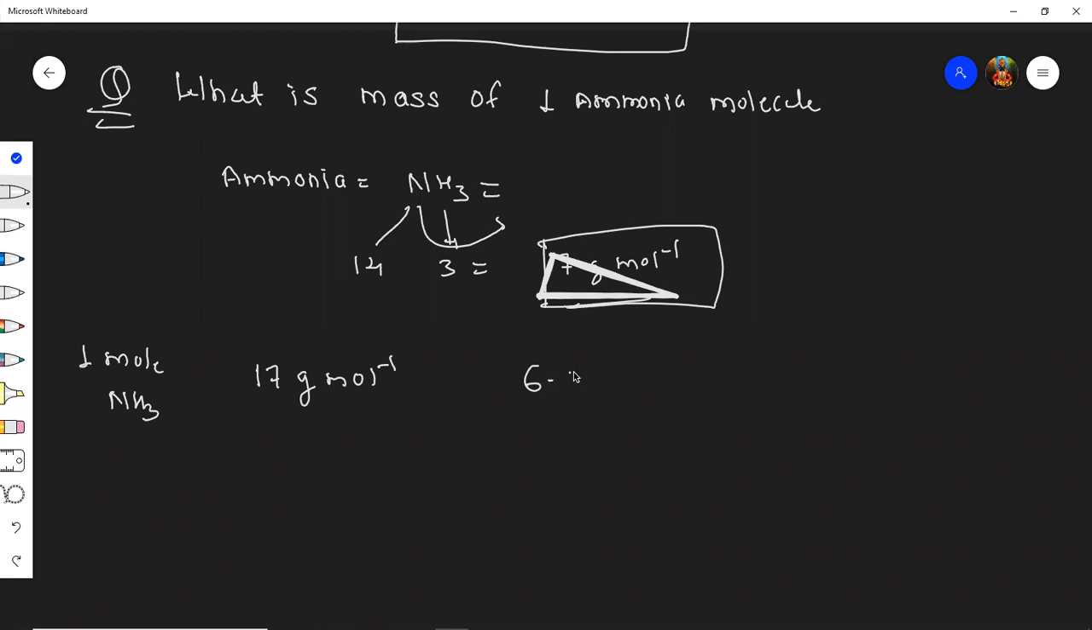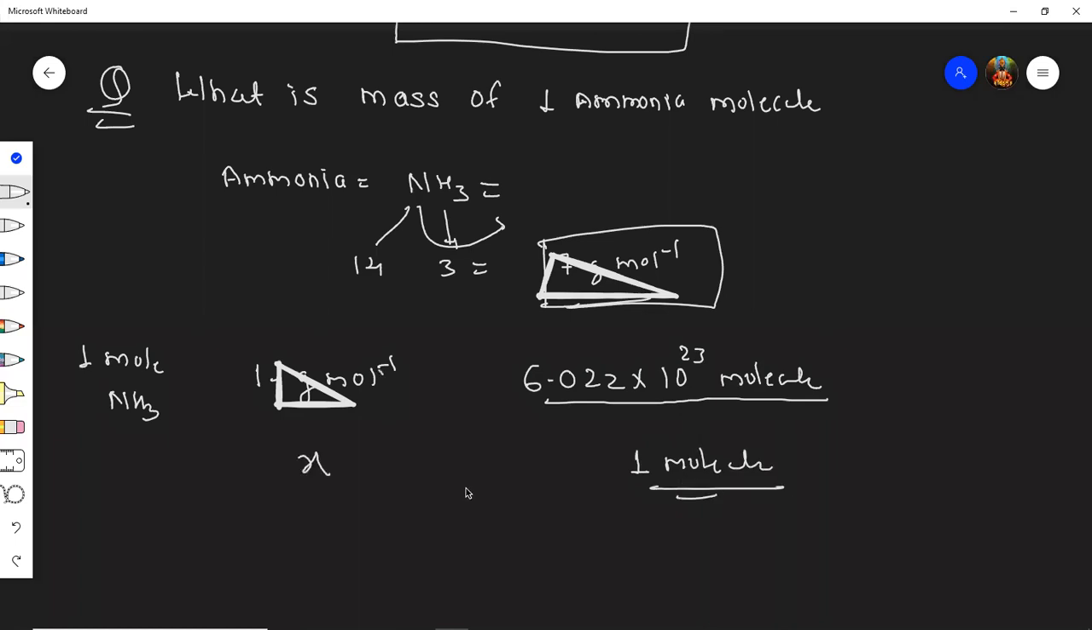6.022 into 10 raised to 23 molecules in 1 mole. So here the molecule given is 1. Read the question properly here, molecule 1. So cross multiply. So the answer will come 17 divided by 6.022 into 10 raised to 23.